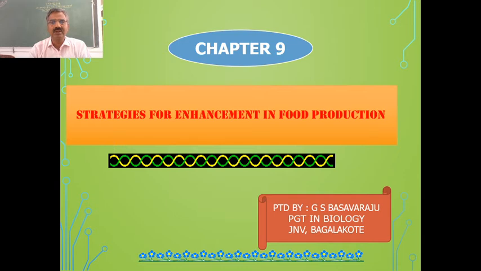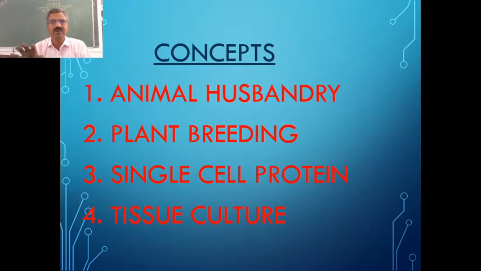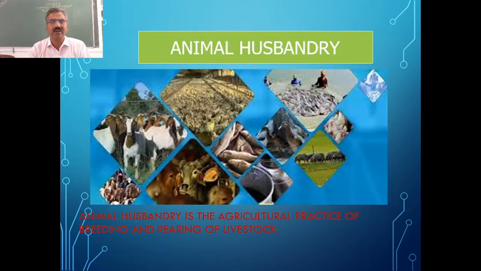In this chapter, we are going to discuss four major concepts which are contributing to improving food productivity. One is animal husbandry, second is plant breeding, thirdly we have single cell proteins and also tissue culture. Under these four major concepts, we are going to study the strategies for the improvement of food production. Let us see one by one.